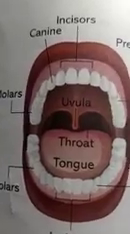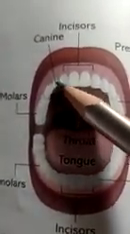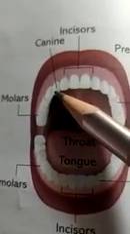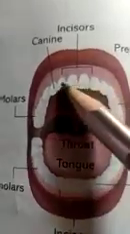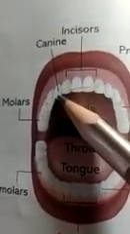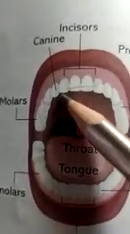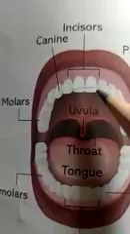Dear students, turn your page and look at the pictures. Look at the canines. These are present on either side of the incisors. These are the incisors, and on either side of the incisors the canines are situated. They are sharp and pointed, which helps to tear the food.